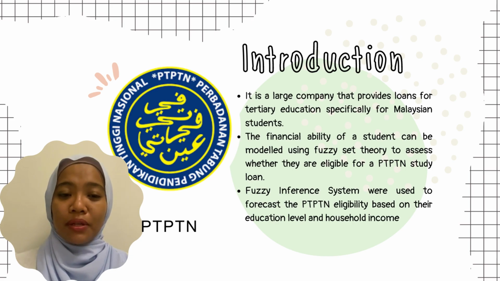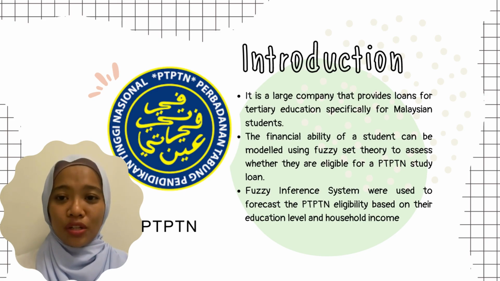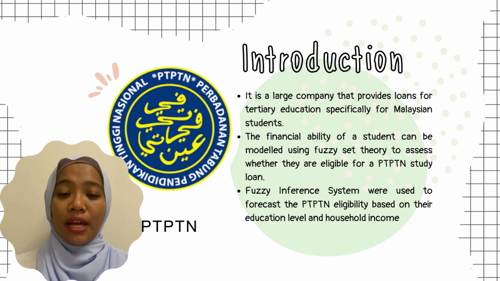For the introduction, PTPTN is an acronym for Perbadanan Tabung Pendidikan Tinggi Nasional, which is the National Higher Education Fund Corporation. It's a large company that provides loans for tertiary education, specifically for Malaysian students. The financial ability of a student can be modeled using fuzzy set theory to assess whether they are eligible for PTPTN's study loan. A fuzzy inference system was used to forecast the PTPTN eligibility based on their education level and their household income.